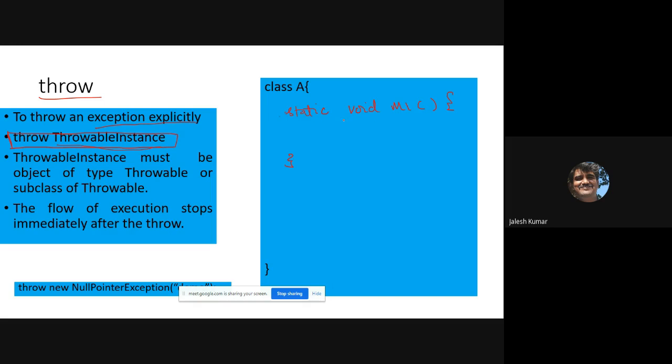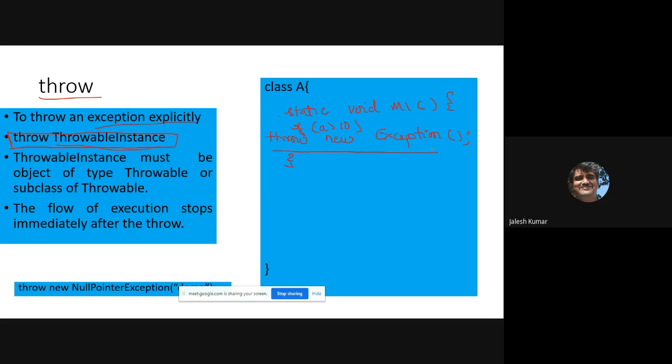Inside this particular method, throw, and after throw you write new, anything. If you write Exception, it tells that it throws the exception. For example, when you are reading any particular variable, if the value is greater than some 10, you throw the exception. Like that you may specify. Throw new Exception, this is how to handle this particular case.